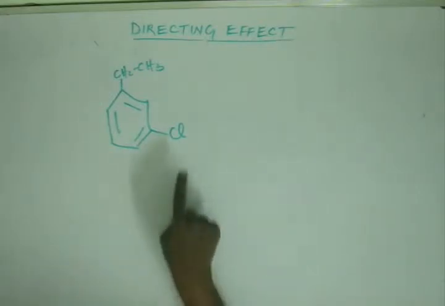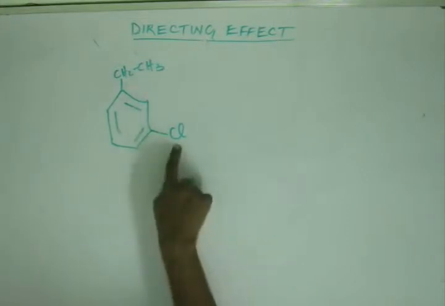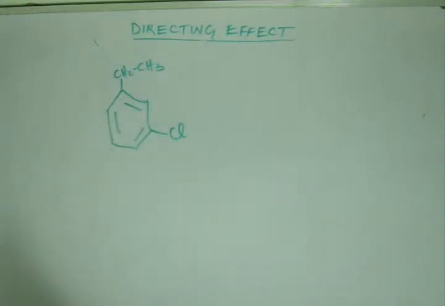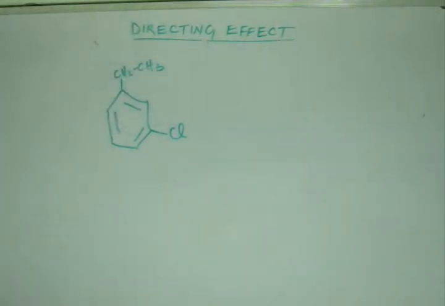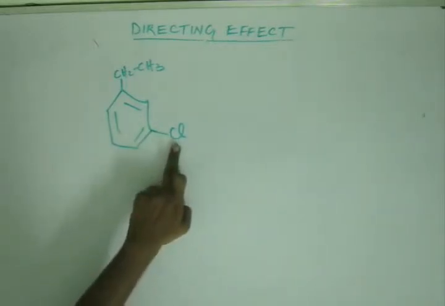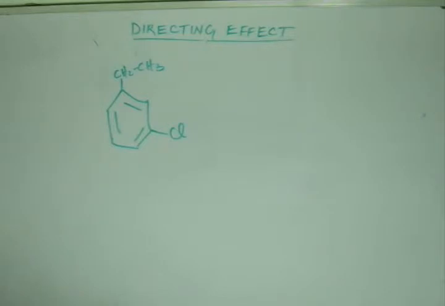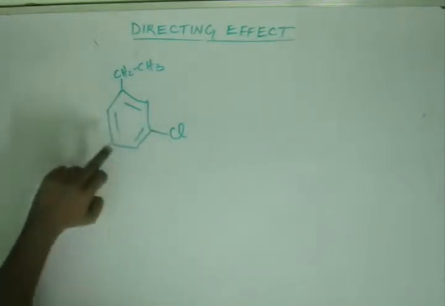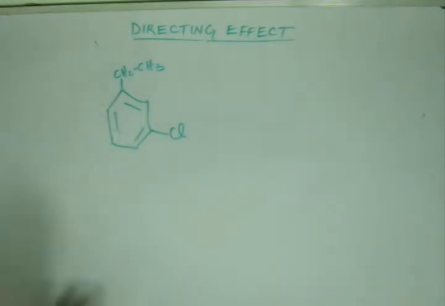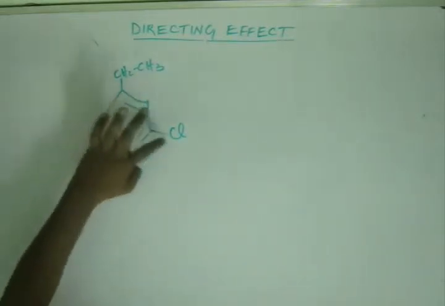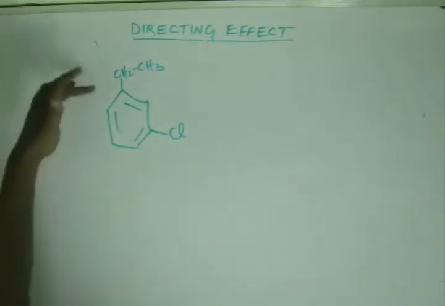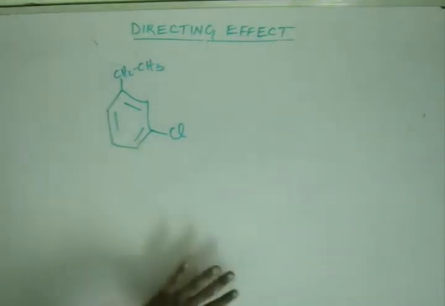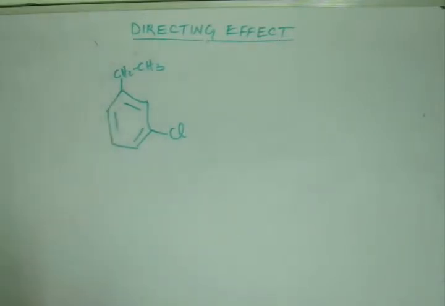Let us see. If you place chlorine first via halogenation, then you will get chlorobenzene. Now if you want to add the alkyl group, this ethyl group, then you can do it via alkylation. But the problem is this Cl, being a halogen, is ortho para directing, as discussed a moment before. So this new incoming electrophile will go either to ortho or to para. It will not be going to meta, but this ethyl is at meta with respect to chloro, so this won't work.